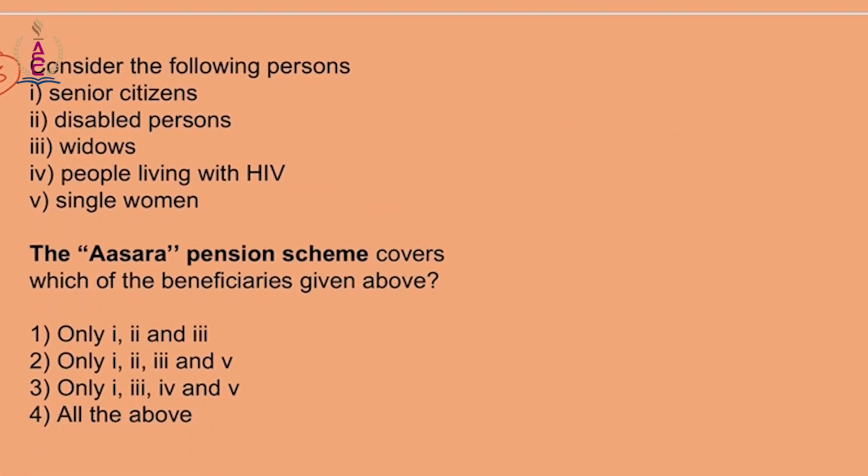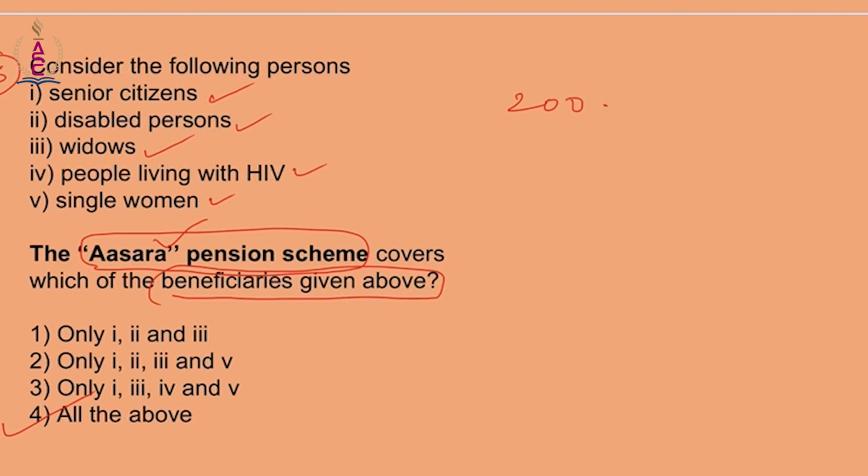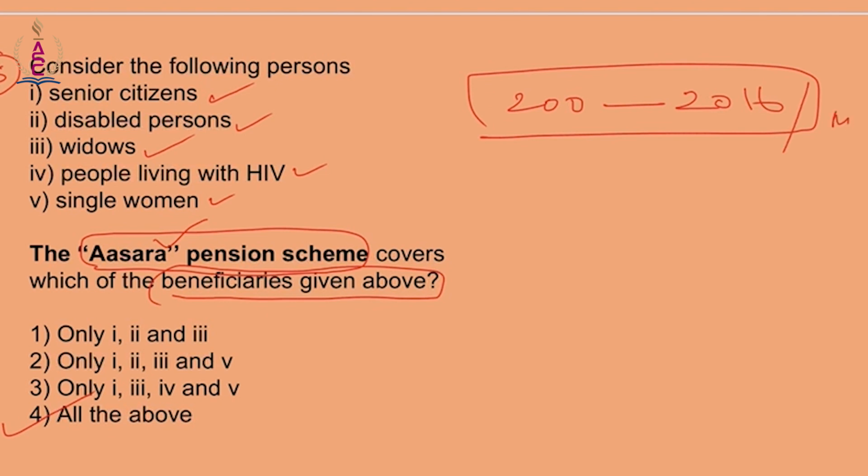Now question number 8, with regards to Asara pension scheme. Who are the following beneficiaries that are covered under Asara pension scheme? Senior citizens, disabled persons, widows, people living with HIV, single women. Here the answer is all of the above. Additional information: earlier it was 200, and now the pension has been increased to 2016 per month.